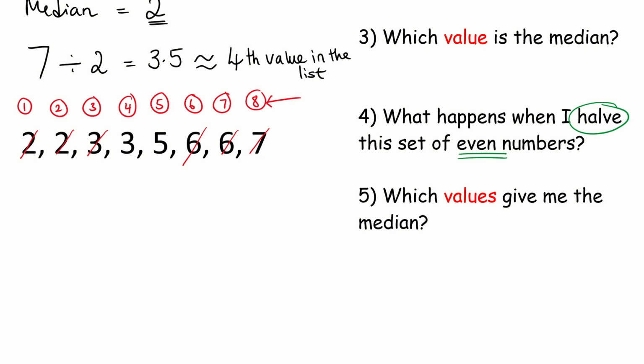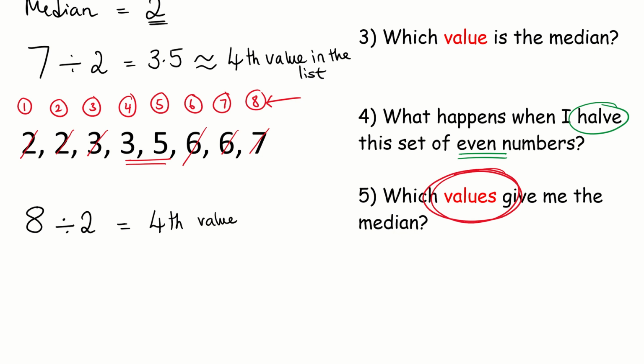Halfway actually gives us 2 digits in the middle, 2 values in the middle. Well, again, which positions are these numbers in the list? Let's have a look. I have 8 numbers and I want to halve that, so I'm going to divide by 2. That tells me that the 4th value in the list is the middle number. But I know, because I've got an even set of numbers, that there's going to be 2 numbers in the middle.